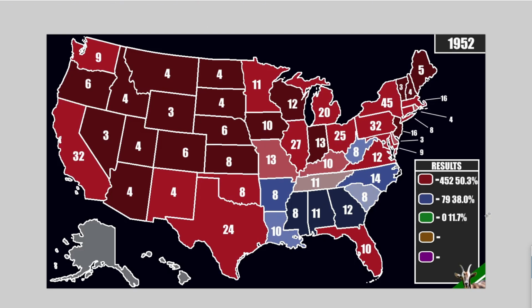So as you can see, at the end of everything, we end up with 452 electoral votes for Eisenhower and only 79 for Adlai Stevenson. So only a difference of 10, of course, that 10 coming from Kentucky. Everything else is the same. But like I said earlier, the popular vote is not the same. You can see Eisenhower only has 50%. Over here he has 55%, so he lost 5%, but won the election by more, which is always very interesting. Of course, you can see what probably caused that is a lot of Democrat support just fading away into progressive support. It's interesting to see the progressives still so high. Of course, that makes sense.